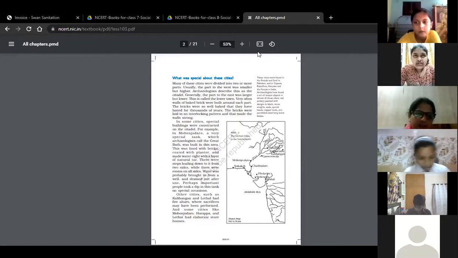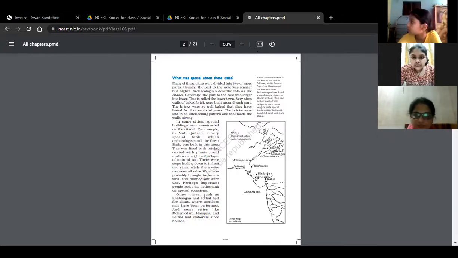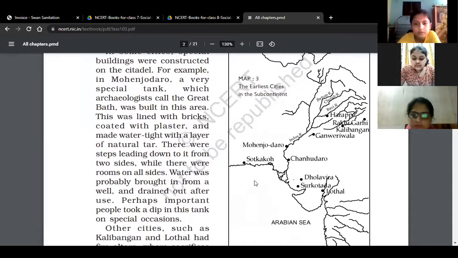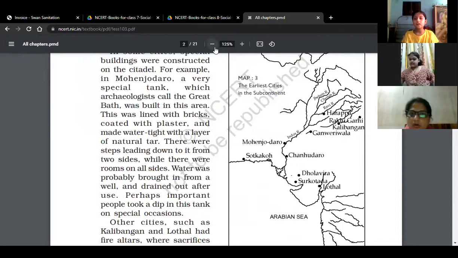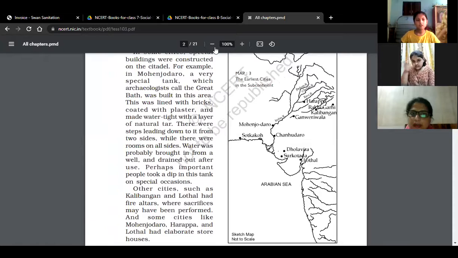Now look at the map, everyone. Hold your pencil and mark all these sites on your map. Okay? Tick all these sites. Fine. First is Lothal. Everyone mark Lothal and Kalibanga.